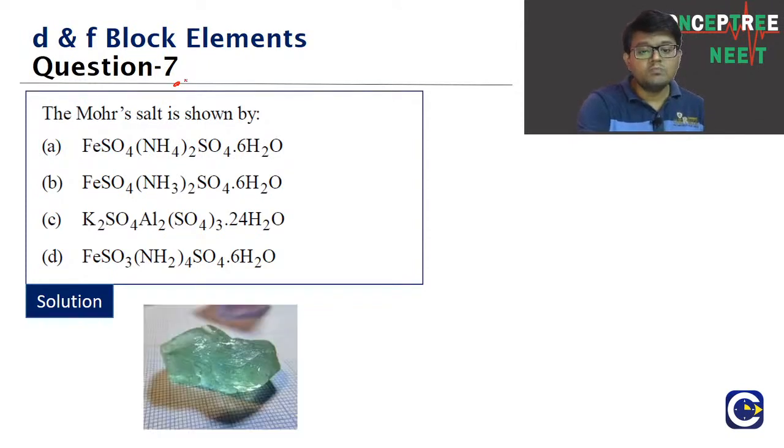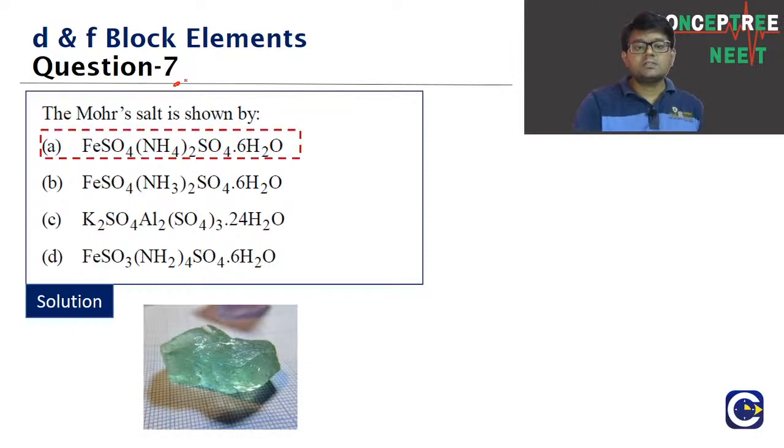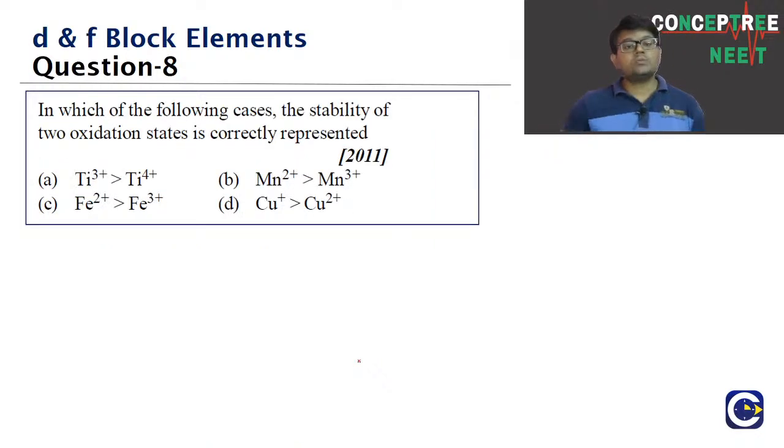Mohr salt is a mixed salt of ferrous sulfate and ammonium sulfate, hydrated. So what is the formula? FeSO4.(NH4)2SO4.6H2O. What is Mohr salt, guys? FeSO4.(NH4)2SO4.6H2O. We have to remember the formula exactly. Okay, I think we are able to get the responses. 7th one is A. Let's go to the next question, guys.